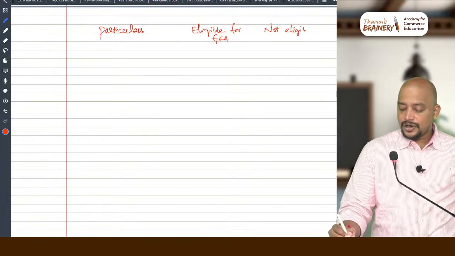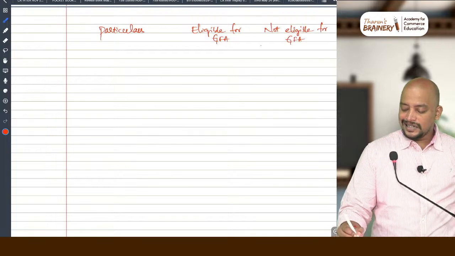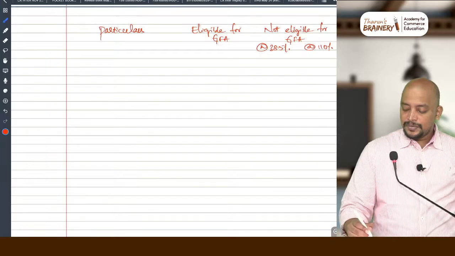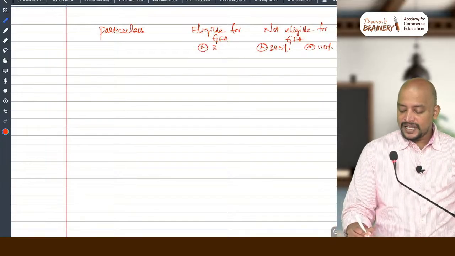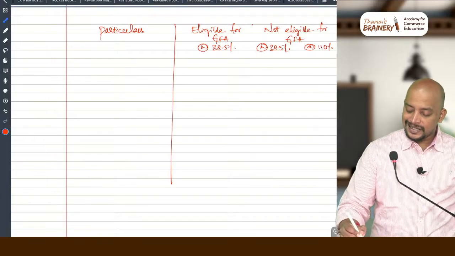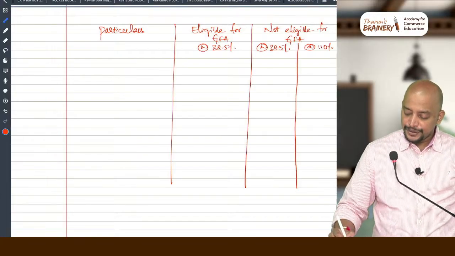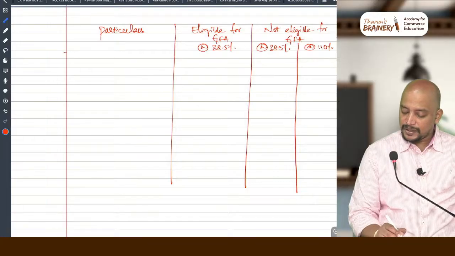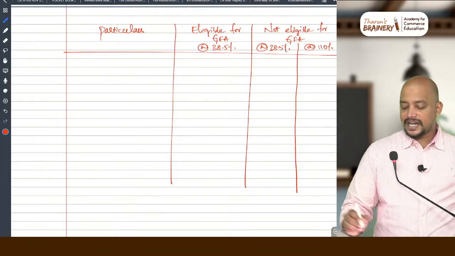When it is not eligible for general free allowance, again it is divided into at the rate of 38.5%, at the rate of 110%. But eligible for GFA, always the rate will be 38.5%. You need to present it like this, so that when you divide everything accordingly, it will become easy for you while arriving at the answer.